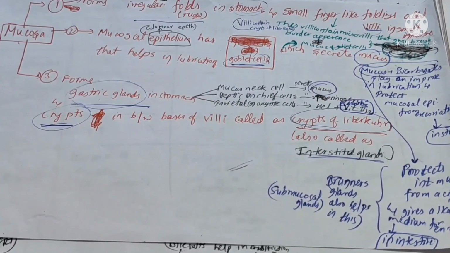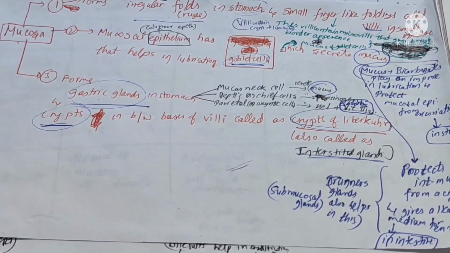Next, the mucosa in the stomach forms gastric glands, in which there are three cells. First are the mucus neck cells, which secrete mucus. Second are the peptic or chief cells, which secrete pepsinogen. Third are the parietal or oxyntic cells, which secrete HCl and intrinsic factor. The intrinsic factor helps in the absorption of vitamin B12. Many students just memorise vitamin B12 by heart, but they don't know what happens. It is absorption of vitamin B12, and NCERT clearly mentions it.